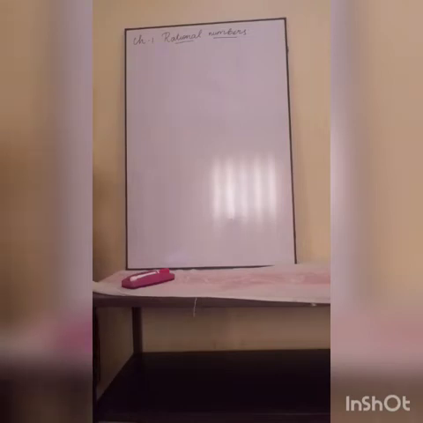So in rational numbers, in the introduction part, they didn't directly give rational numbers. Actually, what they have given is what is meant by natural numbers, then what is meant by whole numbers, then what is meant by integers, and only then what is meant by rational numbers.